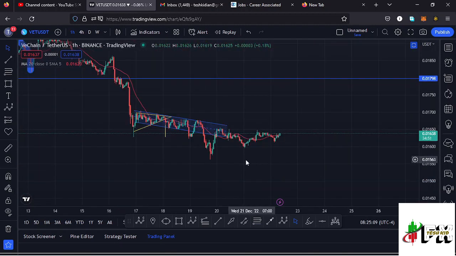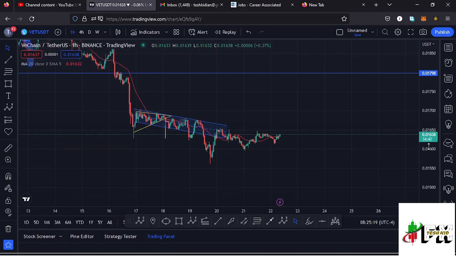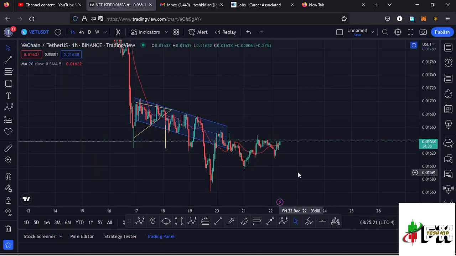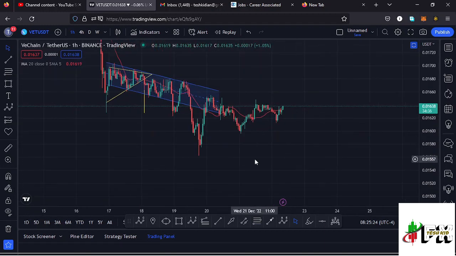Here on the 1 hour chart, you can see before we made our low at around the $0.015 mark, we had been trading within this channel. We managed to break out of the channel to the lower side, and that's when we made our low. And after making our low, we have been seeing a very nice bounce to the upside in a movement that is obeying the Elliott wave structures.